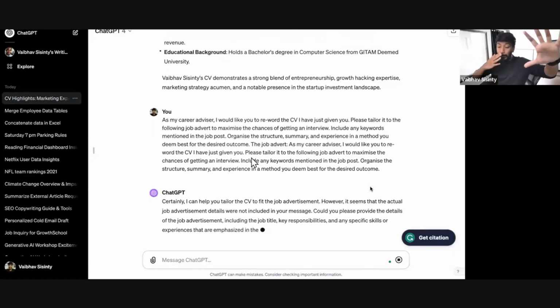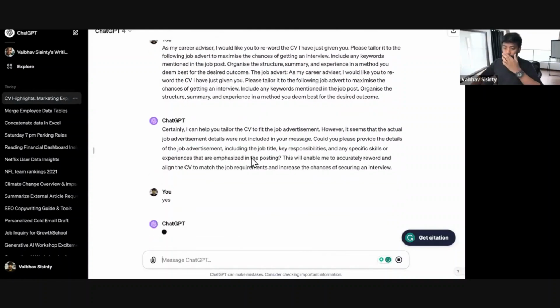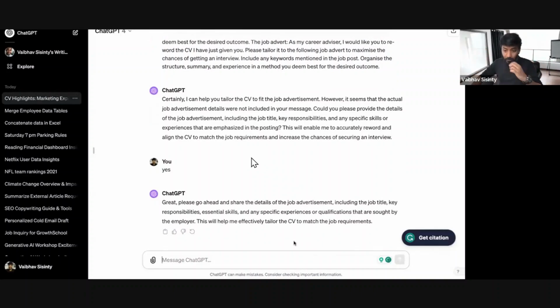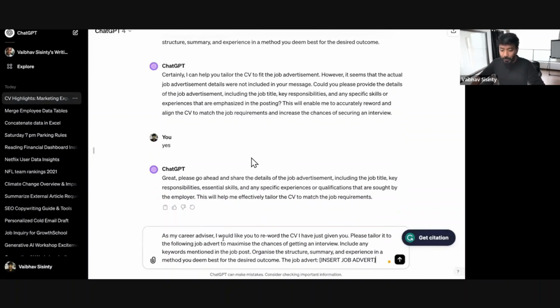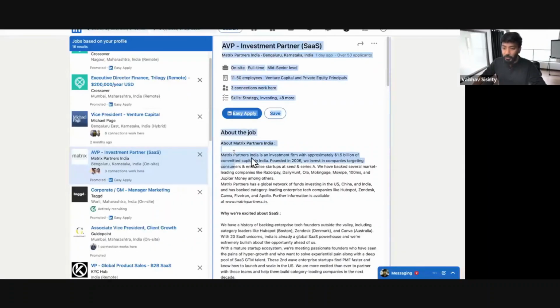It knows my resume right now. It knows the job description right now. Now it will match both of these and will try to give me my resume. It says, certainly I can help you to tailor. However, it seems the actual job advertisement was not included in the message. So it looks like it didn't pick up. Oh, my bad. I didn't actually copy this.